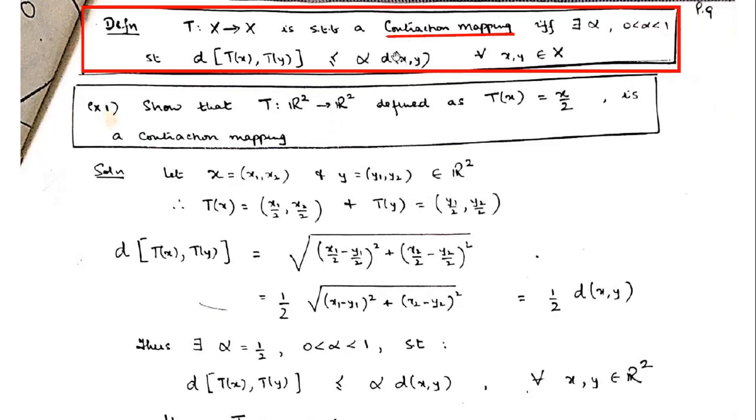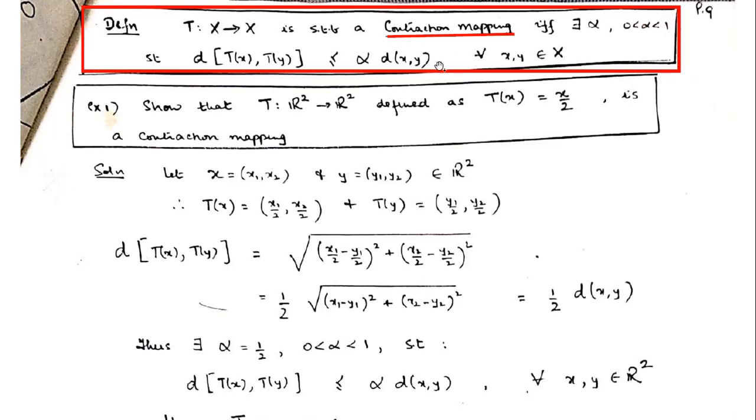So what is actually happening here? Suppose we find the distance between x and y, and we also find the distance between their image points Tx and Ty. The distance between the image points will be less than or equal to alpha times the distance between x and y. For every pair of points this should happen. If this happens, then we say that this mapping is a contraction mapping.